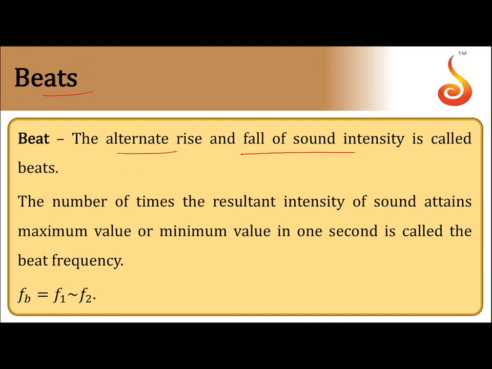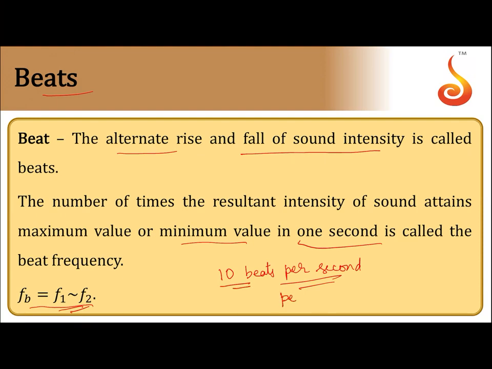So there is alternate rise and fall of sound intensity. The number of times the resultant intensity of sound attains maximum value or minimum value in 1 second is called beat frequency. The human ear can sense a maximum of 10 beats per second. If the beat frequency is greater than 10 beats per second, we will not be able to hear the beats. The beat frequency is equal to the difference in the frequencies of the two waves.